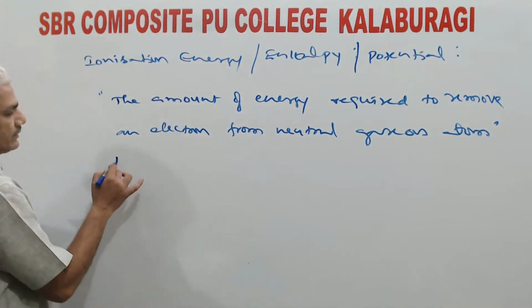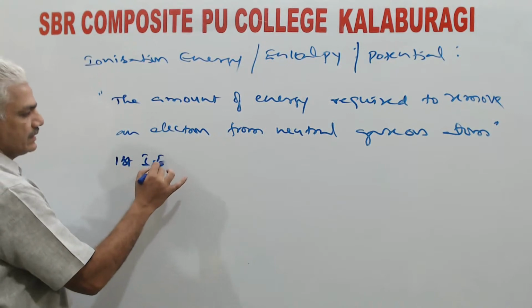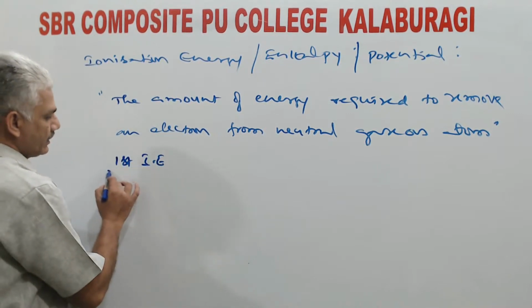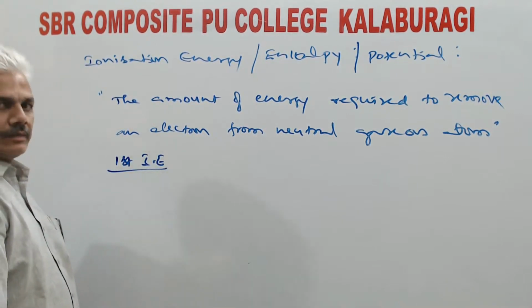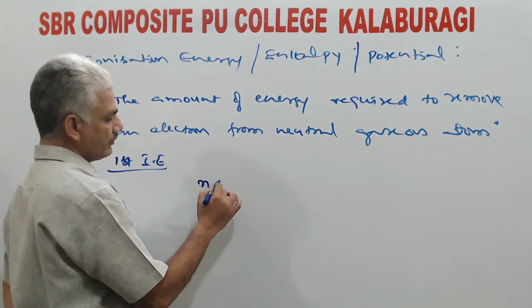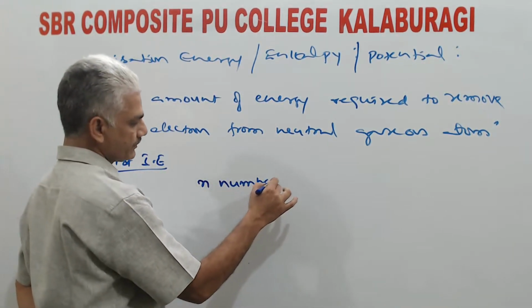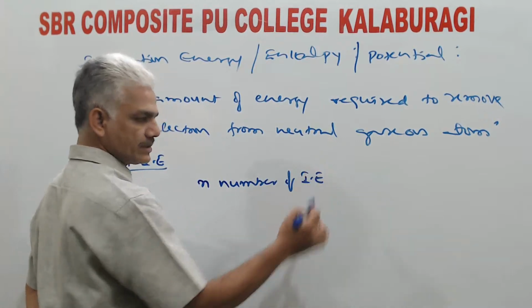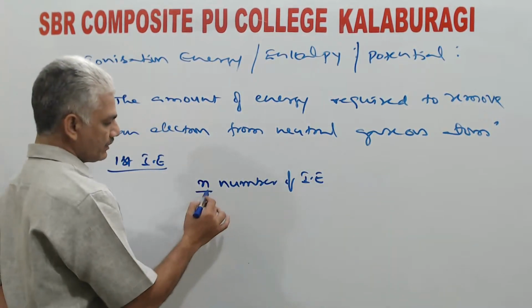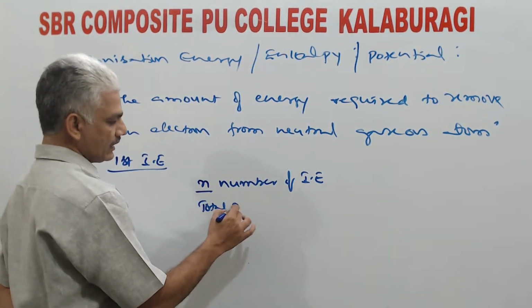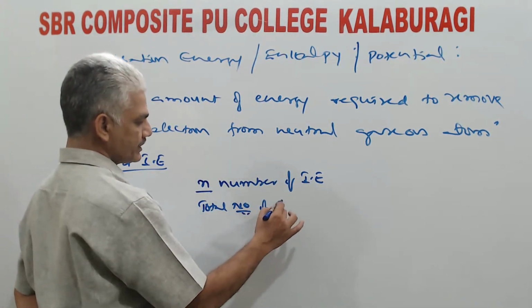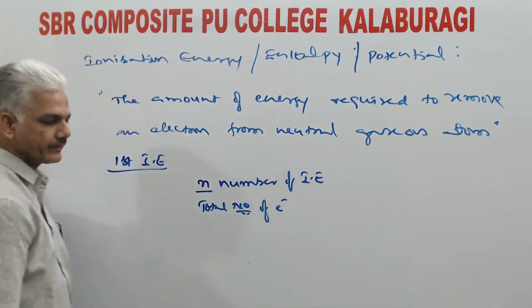It is referred to as first ionization energy. Theoretically, any element can have n number of ionization energy values, where n represents the total number of electrons present in that atom.